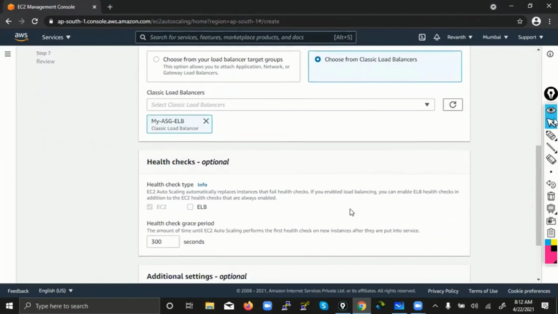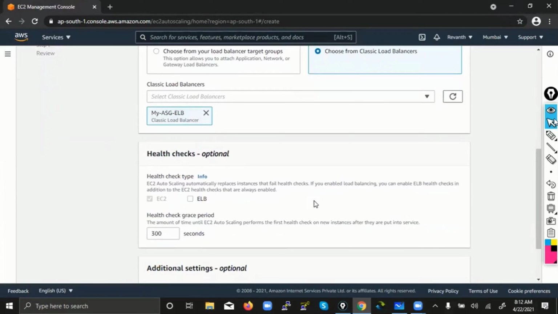And now the health check option. So how much time do you want? Now the health check is between the auto scaling and the load balancer. See, health check type for load balancer. EC2 auto scaling automatically replaces the instance that failed the health check. Health check means what? That line I have highlighted?